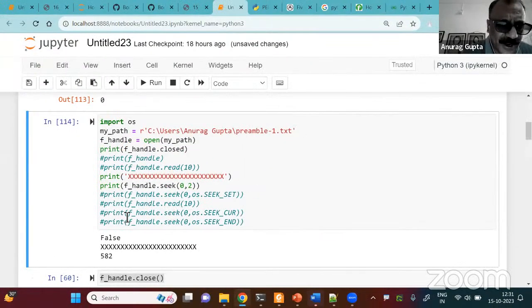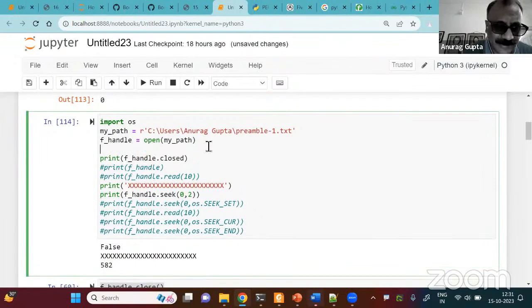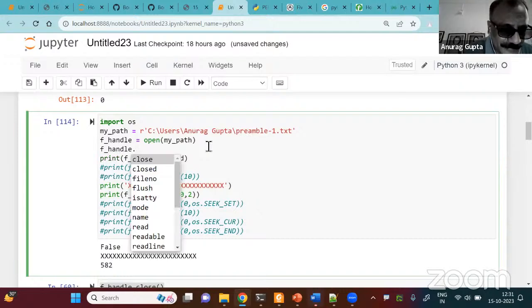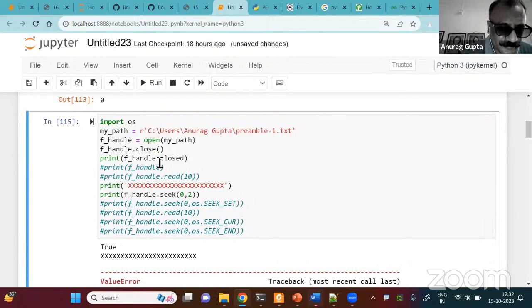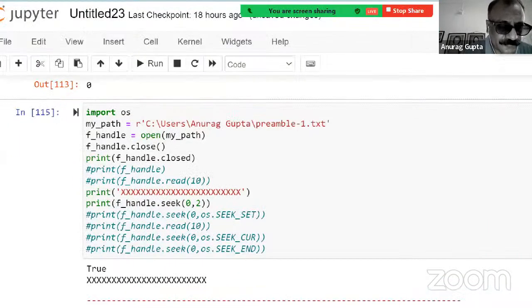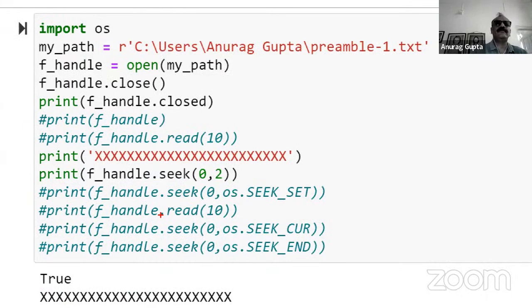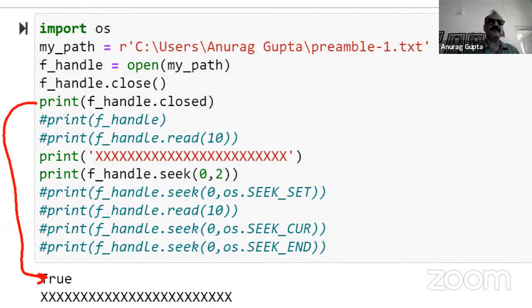But suppose I put another statement over here. Suppose I write f handle dot, and I press tab, it is close. Now let me print. Now it is giving true. Does that make sense? So I have closed the file. Therefore, this closed attribute is now giving me a value of true.